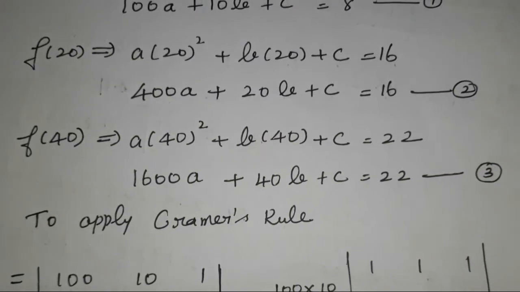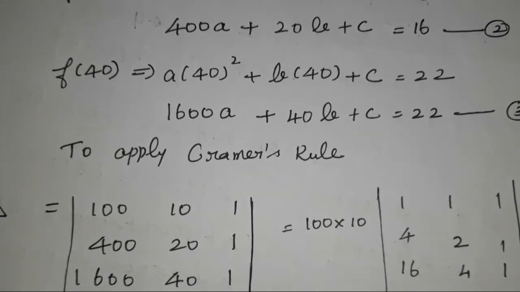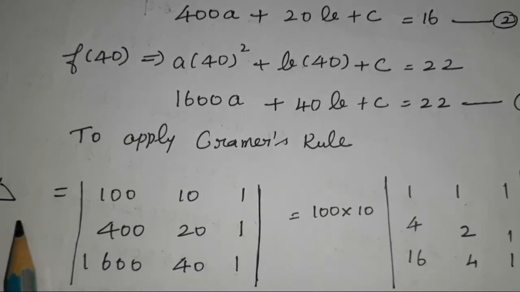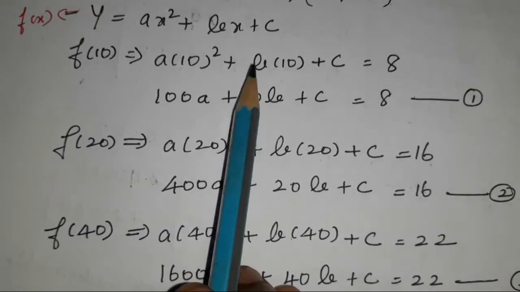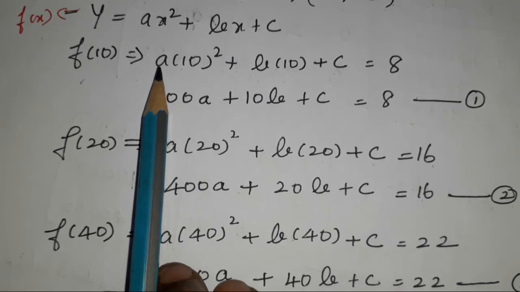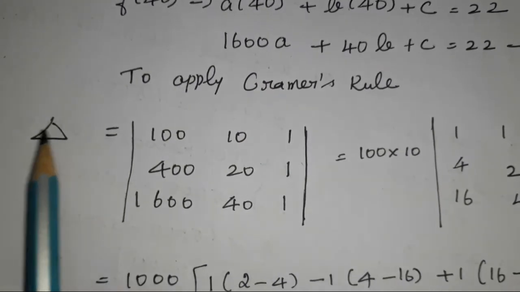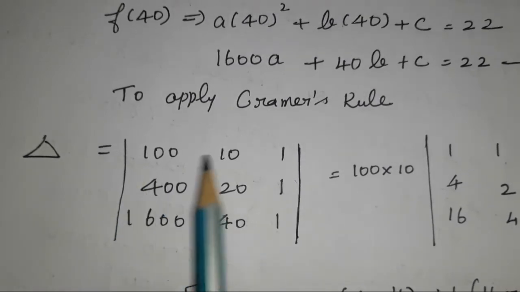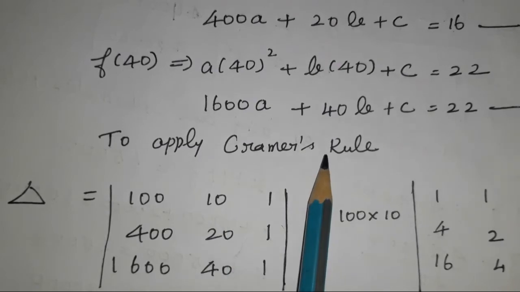Just remember, let us revise Cramer's rule. What is Cramer's rule? We find the delta value, the determinant value: delta, delta A, delta B, delta C. Because the given unknowns are A, B, C, we find the values, substitute, and find the values for A, B, C. So what is delta? Delta is the coefficient of x, y, z. From the linear equations, you use Cramer's rule.